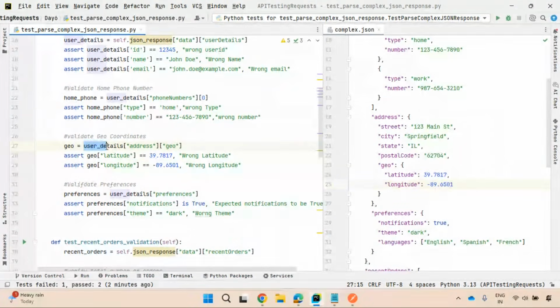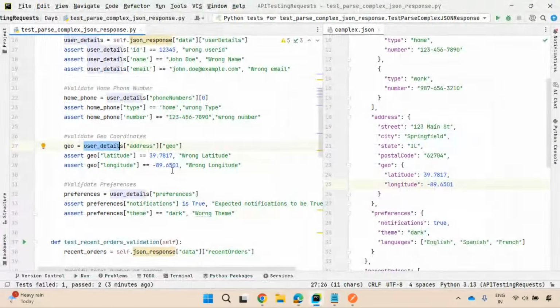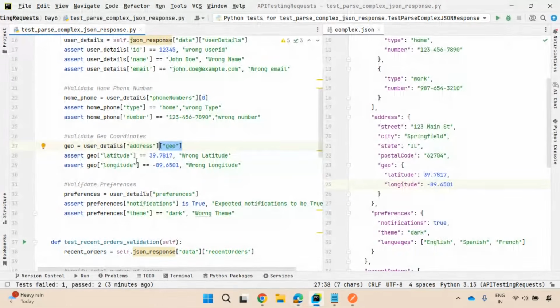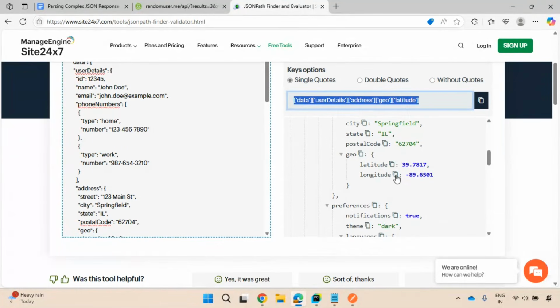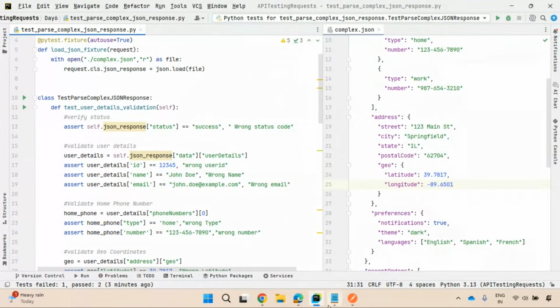First, I captured user details. Data user details. Is it right? Data user details. Next, address geo. Have I gone to that? Address geo. Next geo. After that, latitude. Is it right? How beautifully it is able to give that. You can use these tools to make life very easy. Similarly, longitude also, right? So you can see here, instead of having this manual effort also, you can try to